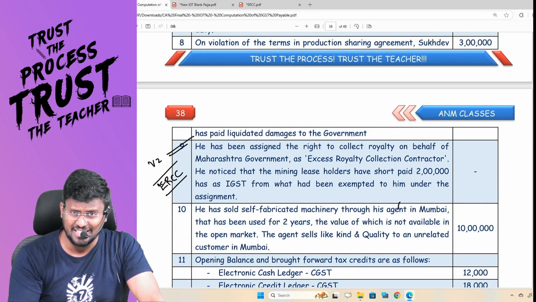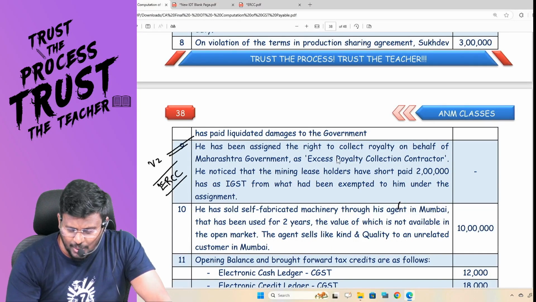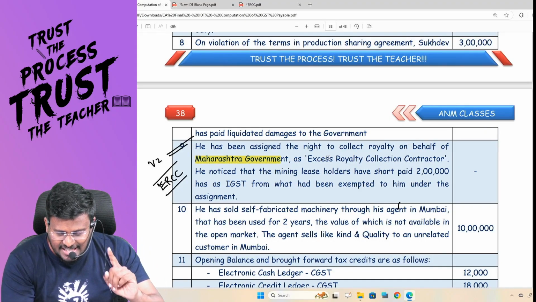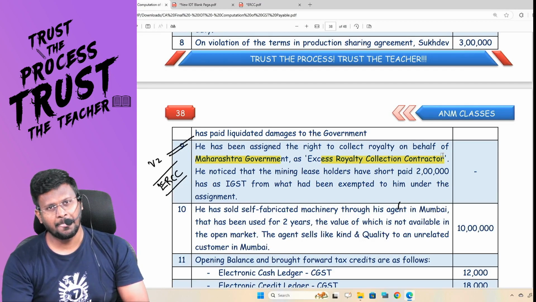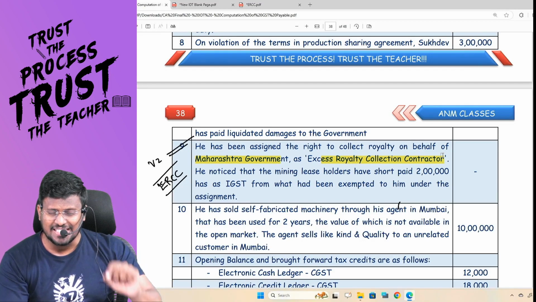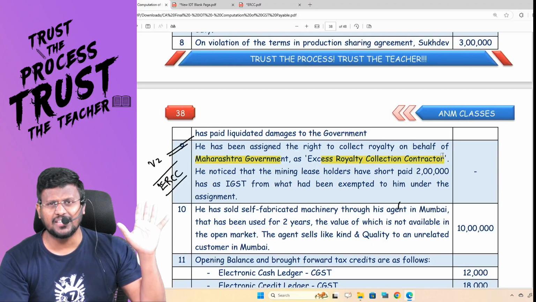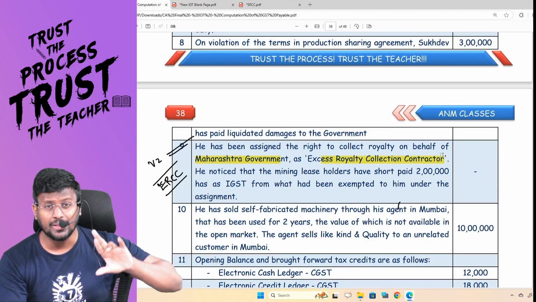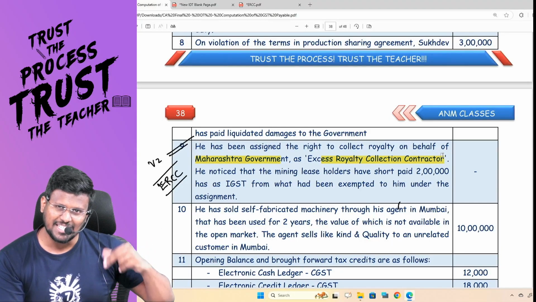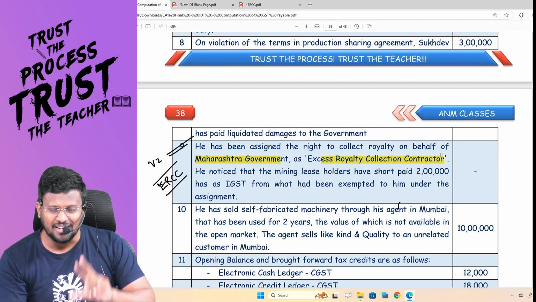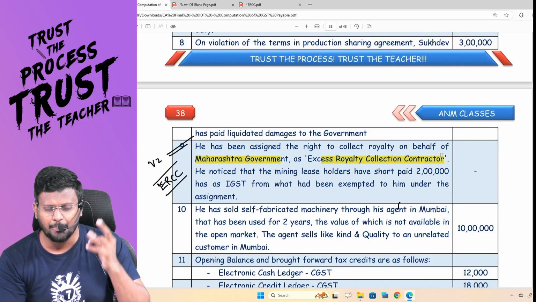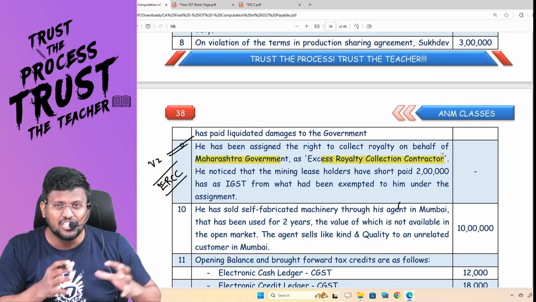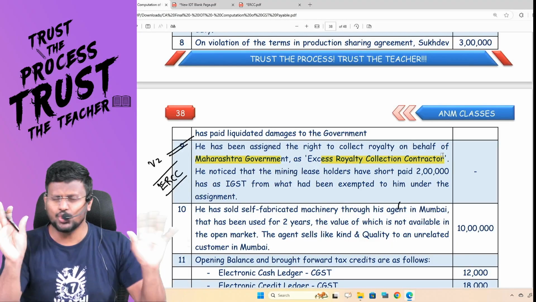He has been assigned. That means ERCC has been assigned the right to collect royalty on behalf of the Maharashtra state government, as excess royalty collection contractor. Fine. For that, this ERCC is liable to pay some consideration. My dear lovable students, that is exempt from GST with a futuristic condition. ERCC in future should submit a statement and prove to the state government that the GST collected is more than the GST exempted. Then there is no liability.